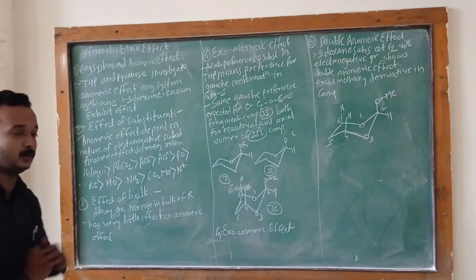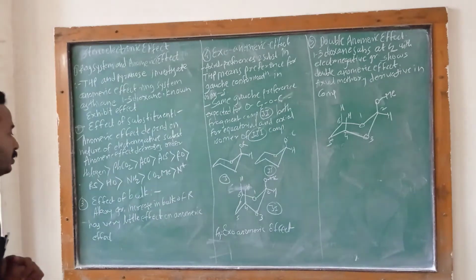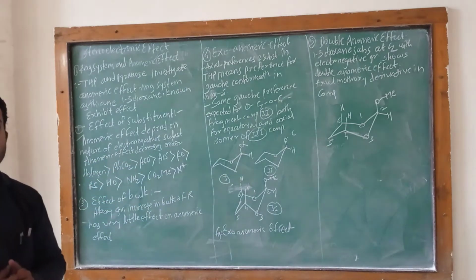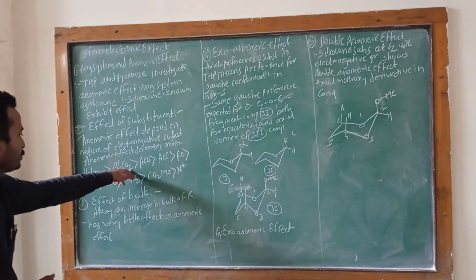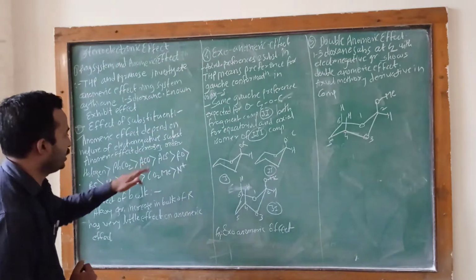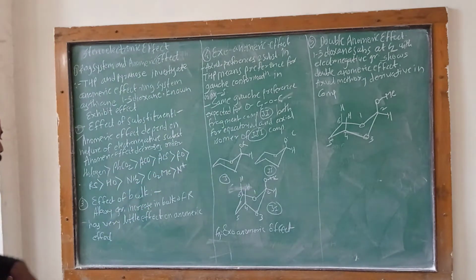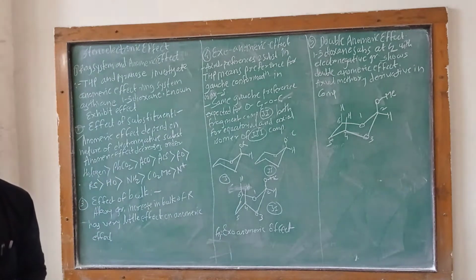This is the decreasing order of the anomeric effect: firstly the halogen, decreasing through PhCO2, ACO, ACS, the alkoxy group, and RS.